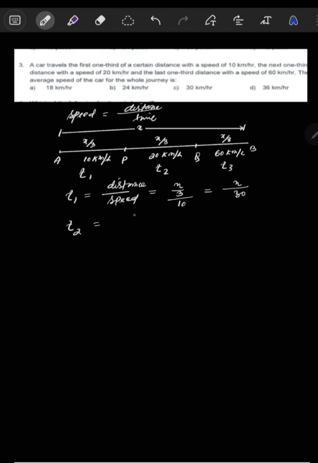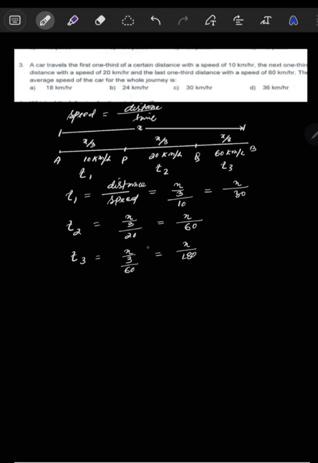Now for t2, the time taken from P to Q, again the same formula, distance by speed. Distance is x by 3, but speed is 20 km/h. Then if you simplify, it will be x by 20 into 3, x by 60. Then again for time t3, again the same, it is x by 3, but speed was 60 km/h. Then if you simplify, it is x by 180.